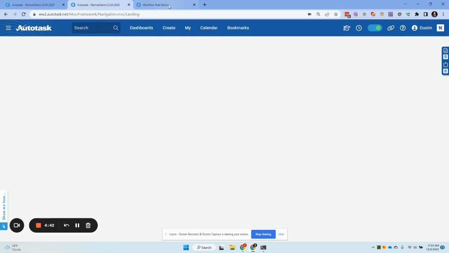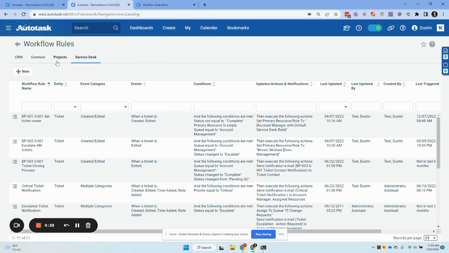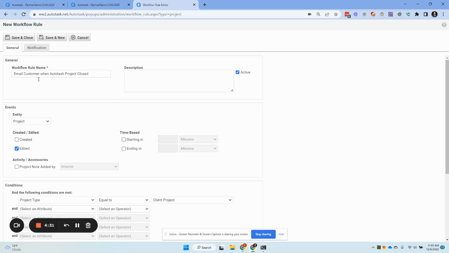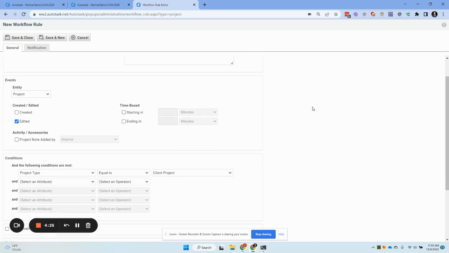Now I already have the initial rules set up here, but I'm just kind of getting you where you need to be. You need to go to Projects since that's what we're dealing with. And then you need to click New. And once there, you're going to create a new workflow rule. Notice I named it Email Customer when Autotask Project is closed.